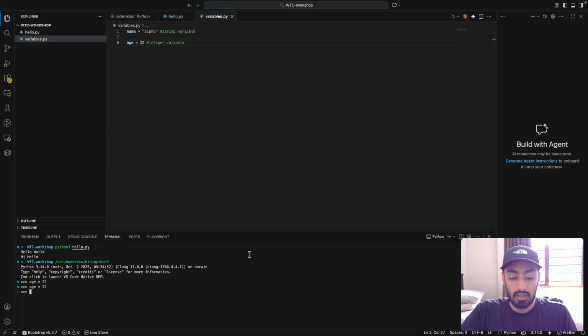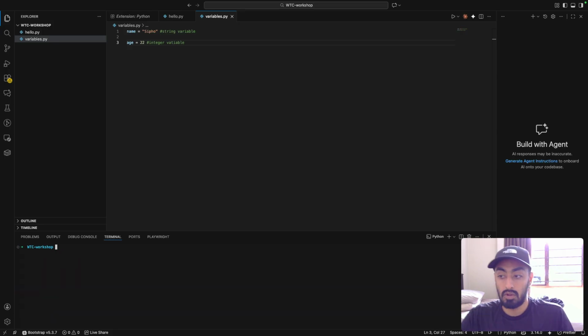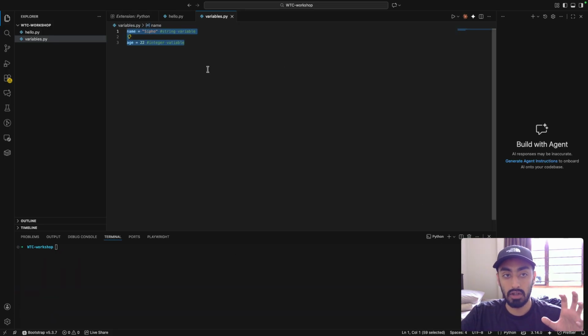This means that the variable name holds Sipo and the variable age holds the number 22.